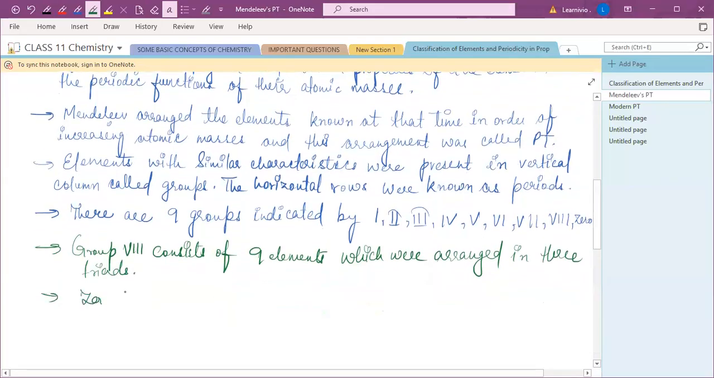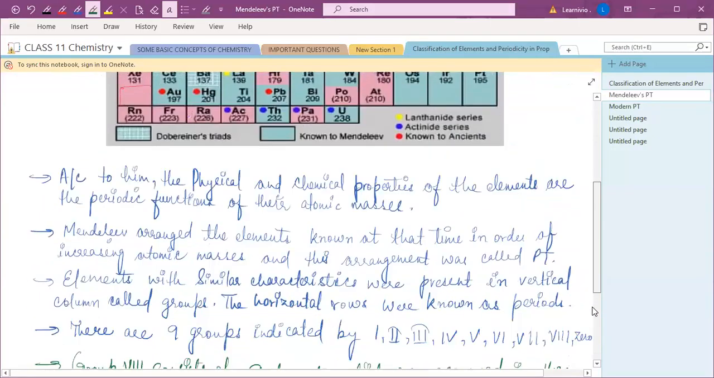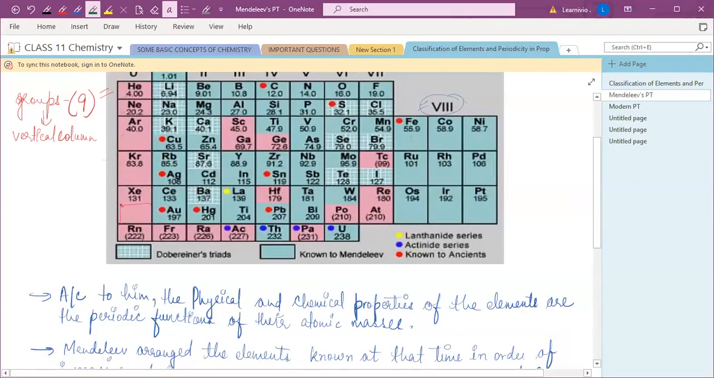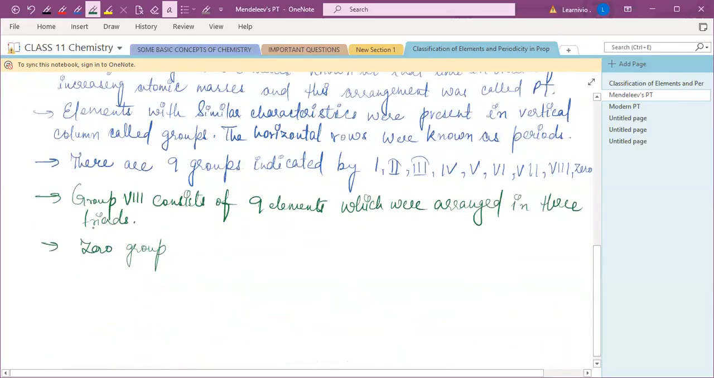And the zero group, basically you can see in the Mendeleev periodic table, it contains the inert gases, right? Means your noble gases: helium, neon, argon, krypton, xenon, and radon. Sorry, not rubidium, it's radon. This group zero consists of noble gases, which are inert gases. Noble gas is also known as inert gas.